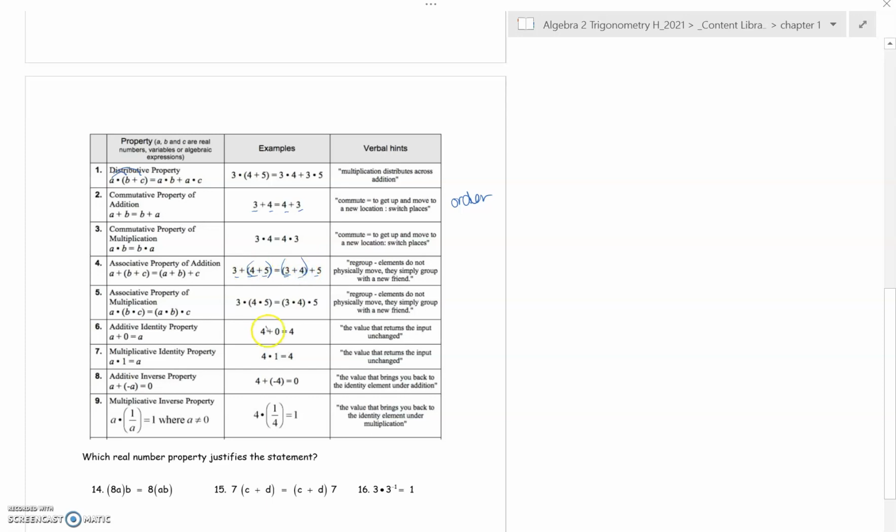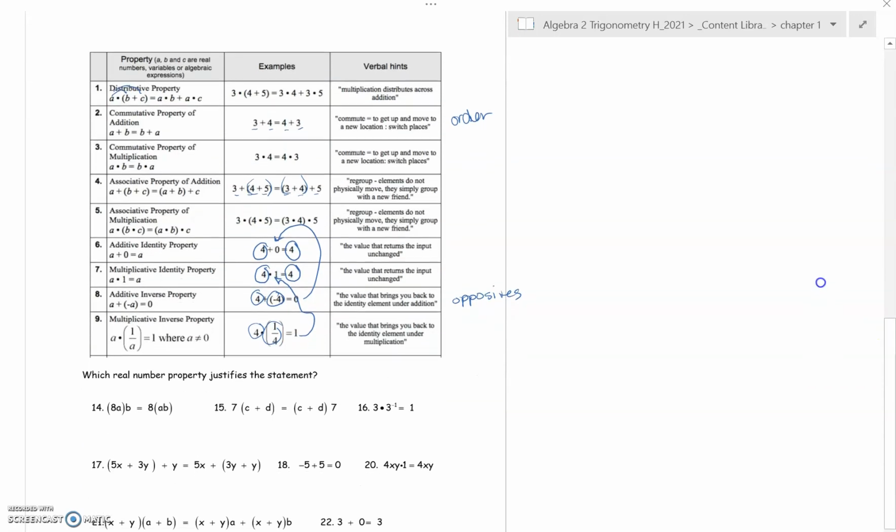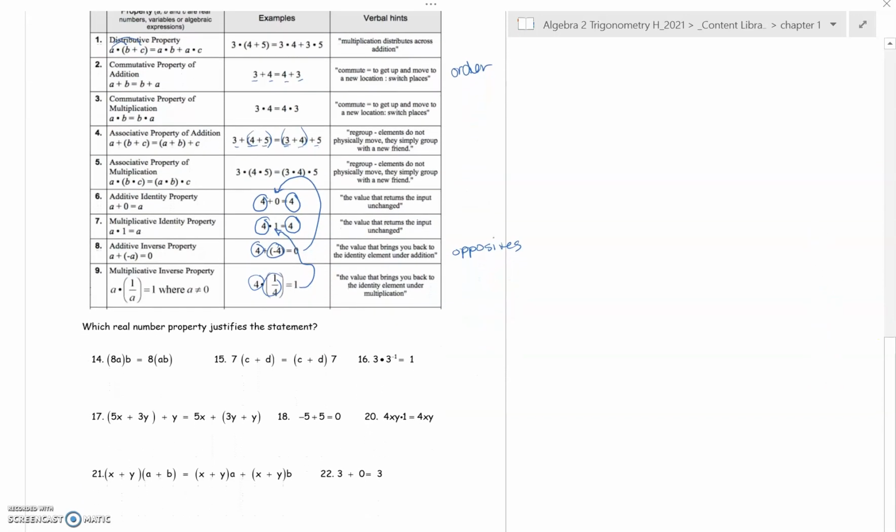Now, additive identity, you start with a number and you get that same identity back. So you do something to it and you get the same identity. Multiplicative identity, same thing. You start with a number and get that same number back. Where inverses, I would think of more like opposites, because you add the opposites and look, you get the additive identity. Or multiplicative, you multiply opposites and you get the multiplicative identity. Okay, so go ahead and pause the video and use the table to fill in the property for each of 14 through 22.